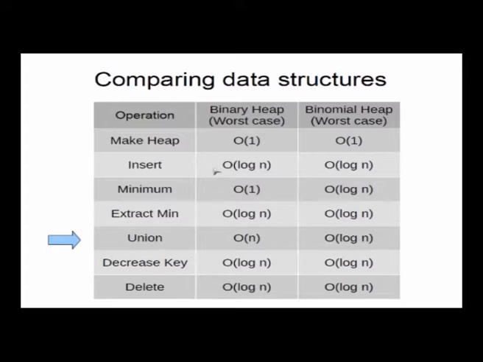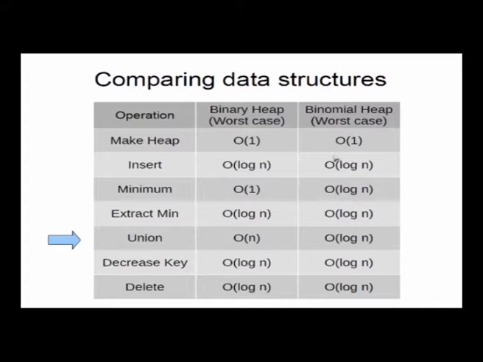Okay. So we know that the make heap operation, which means making an empty heap, is order 1 time. Inserting an element into the binary heap is order log n. So I don't want to make it worse than this, so I should have order log n here. Finding the minimum in a binary heap is order 1. Now since most operations don't just find the minimum, they find the minimum and then delete, and delete is order log n. So extract min, which is finding the minimum and deleting, is order log n. Therefore I don't mind minimum being order log n if required to be. It's okay if it's order log n.